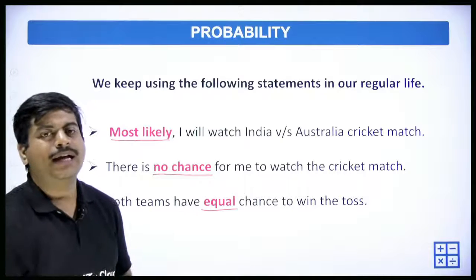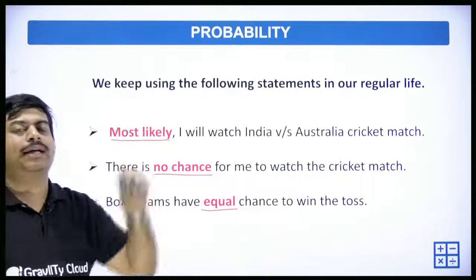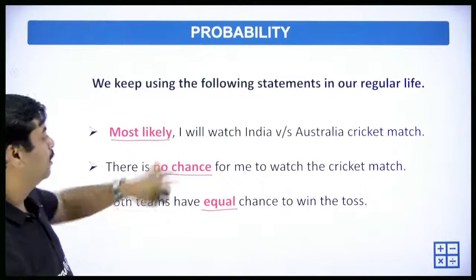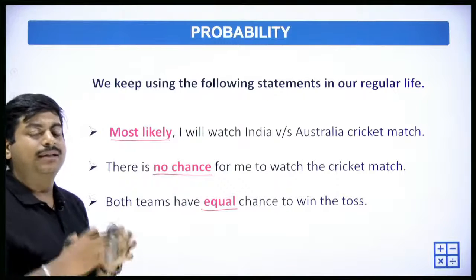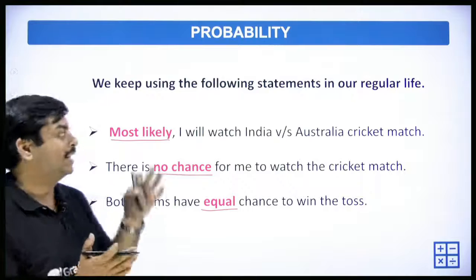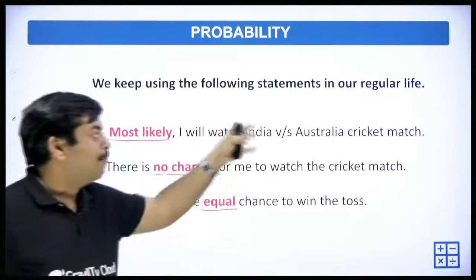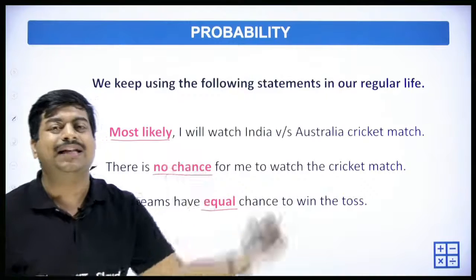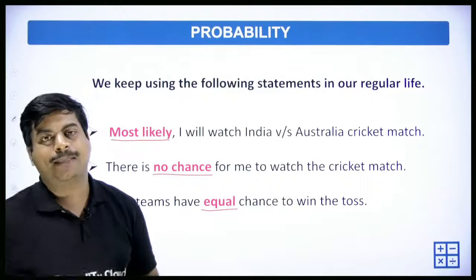We have a few more terms like this, and when we talk about probability, we should learn all of them. Most likely, no chance, equal: all these describe whether an event will happen or not, whether the match will happen, whether I can see it or not. These are things related to probability.